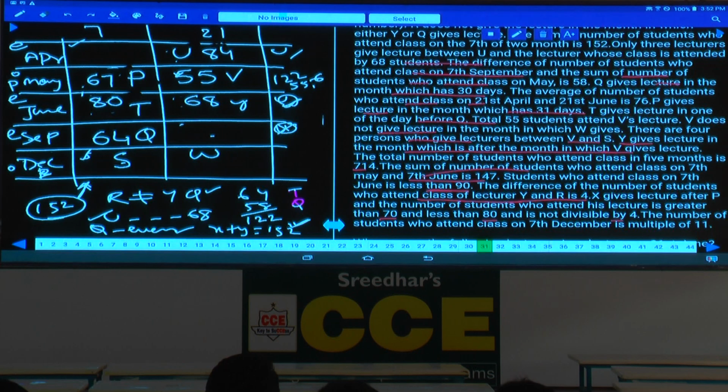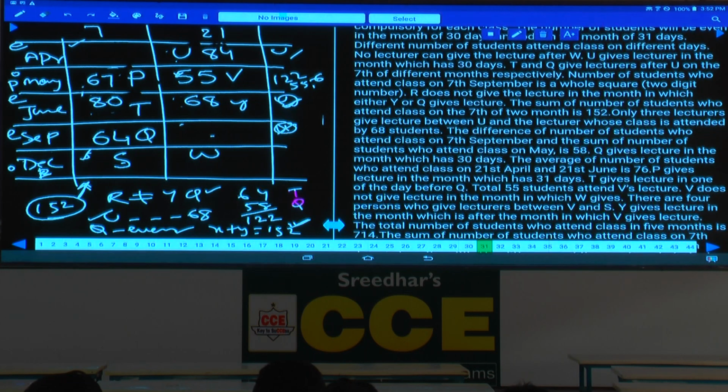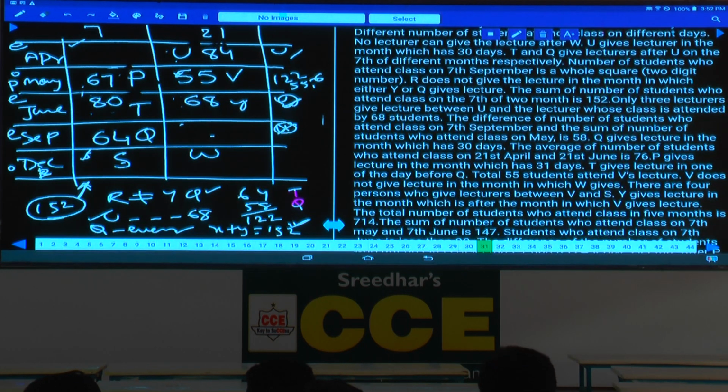And U is 84. And the sum of the two is 152, he said. What other information is there? X is after P, and we have already taken that.